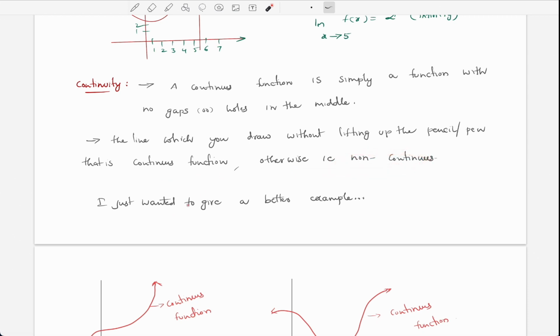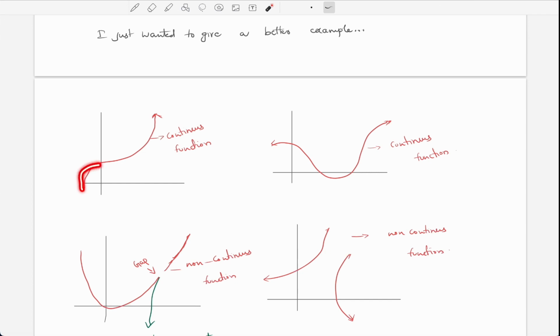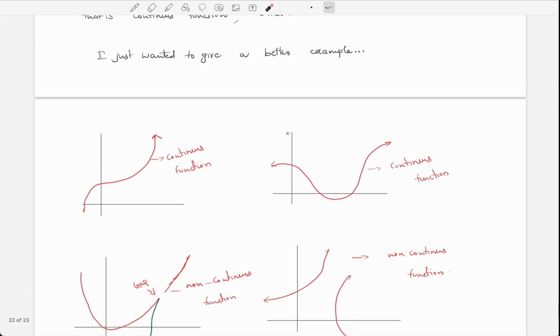So I just want to give a better example like this. I am not lifting my pen here, this is a continuous function. I'm not lifting my pen here also, this is a continuous function. Maybe it may be like this, maybe like this, whatever it may be, it is a continuous function, right? So then what is non-continuous?